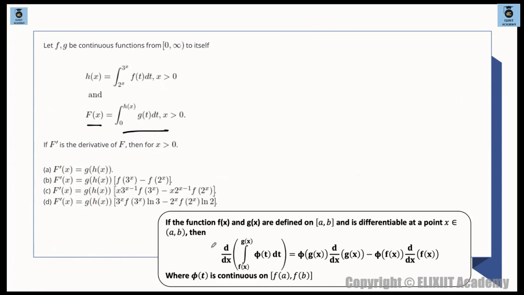So I've given this rule over here. What is this Newton-Leibniz rule? ठीक है, तो ये rule ध्यान रखना. So we are going to use this thing only. So Newton-Leibniz rule is basically something, if we have to differentiate one integration which is having variable limits, ठीक है? So in that case, we have to use this Newton-Leibniz rule. I hope you all know this thing.